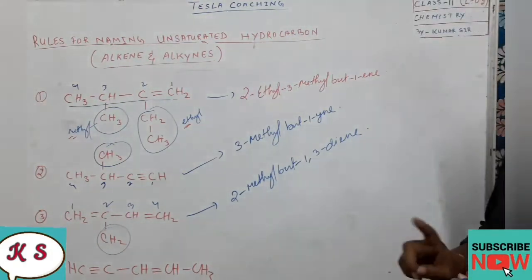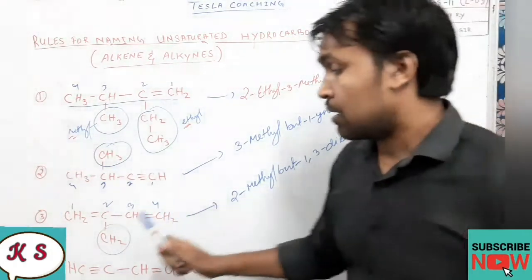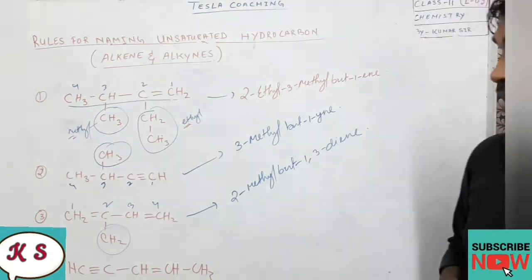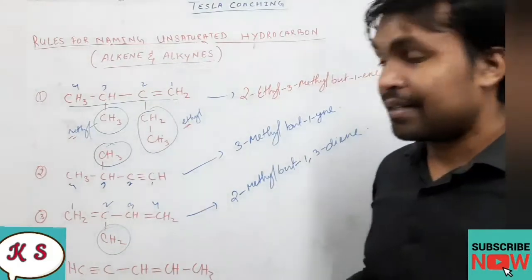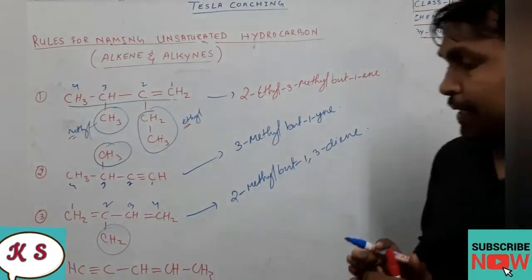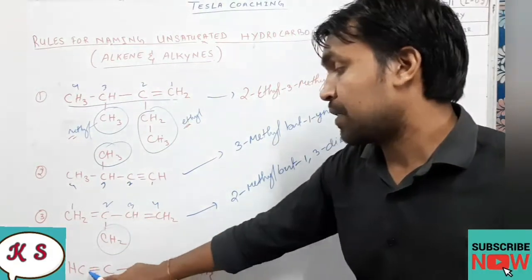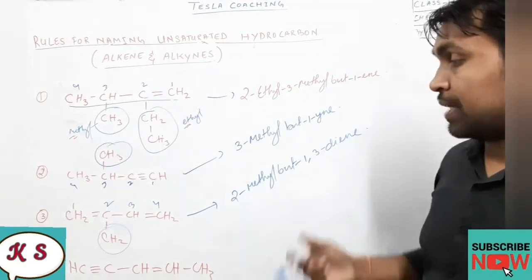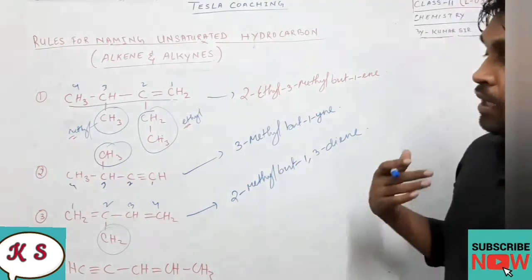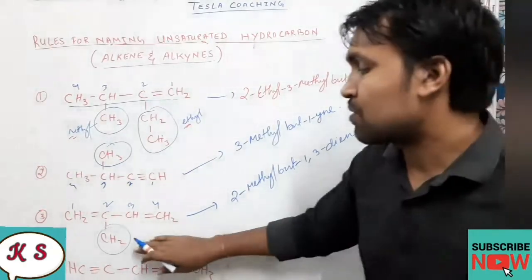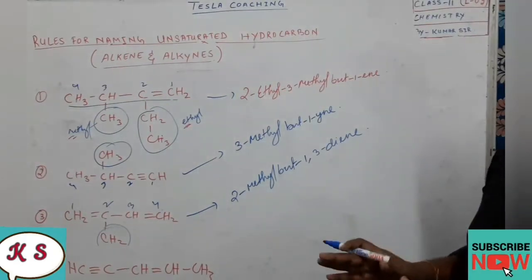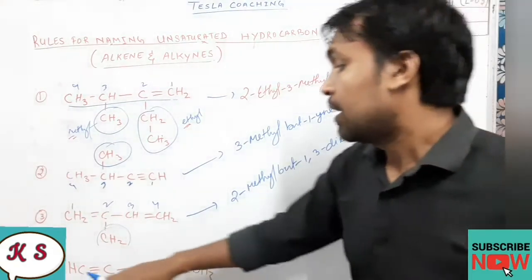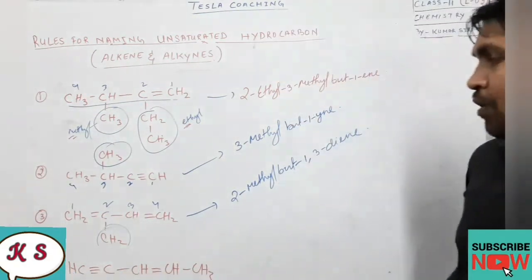If double bond and triple bonds are both there, the preference will be given to the triple bond first. That means we will start the numbering from the triple bond side, because triple bond is more powerful than double bond. That's why it will be given the first preference. It's not really powerful, but when you go deep into the chapter, you will know. For the time being, just understand that it is more powerful.